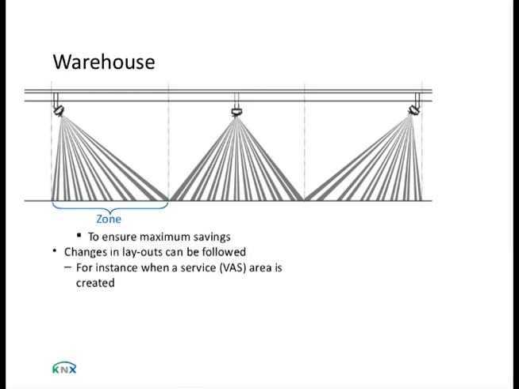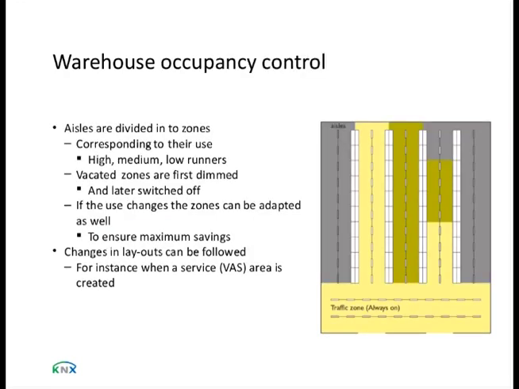So what can we do with that? Basically we are dividing aisles up into zones, and the zones are defined corresponding to their use. All the goods that are stored in a warehouse are always classified into high runners, medium runners, and low runners. And of course, the high runners are the closest to the traffic zone at the beginning.